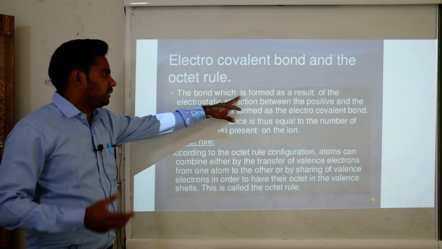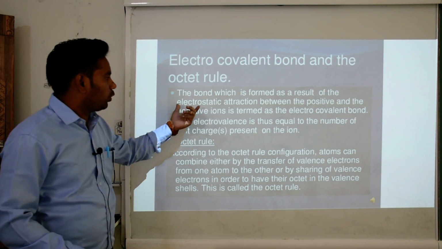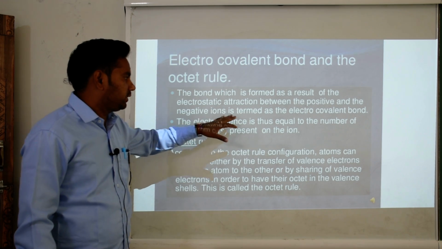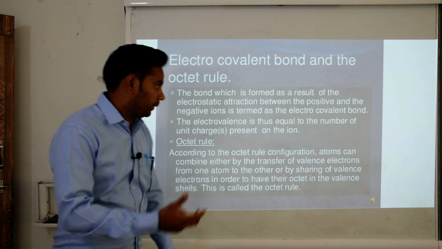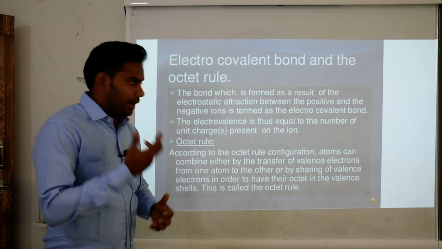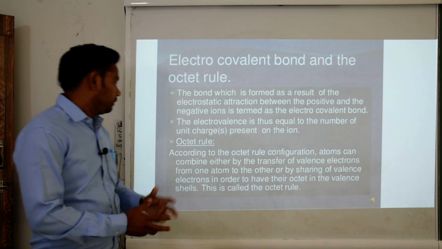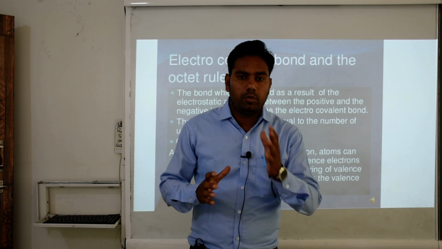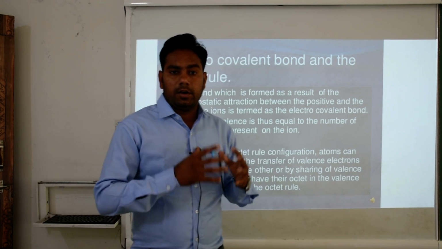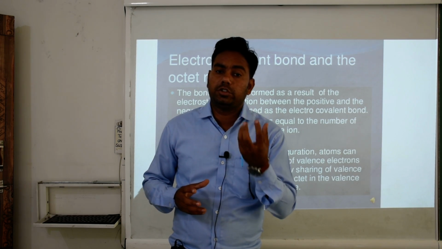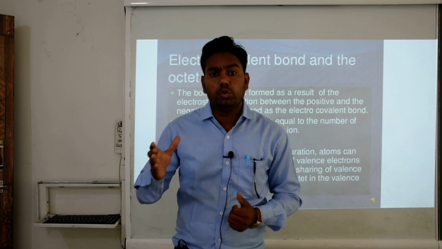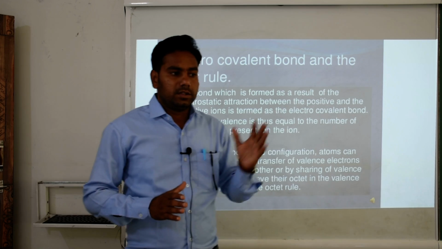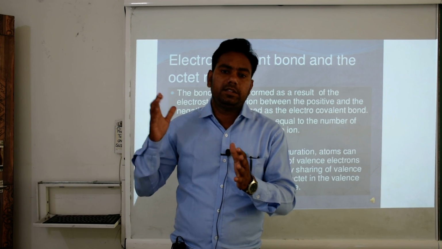The bond which is formed as a result of the electrostatic force of attraction between the positive and the negative ion is termed the electrovalent bond. The electrovalence is thus equal to the number of unit charge present on the ions. Sodium has only 1 dot in its Lewis structure, so it has only one positive charge. Beryllium has 2 dots in its Lewis structure, so it has 2 positive charges. It means the number of charges is equal to the valence electrons.